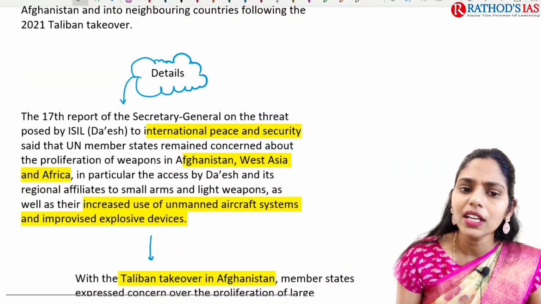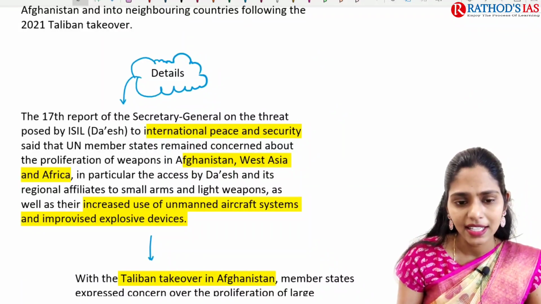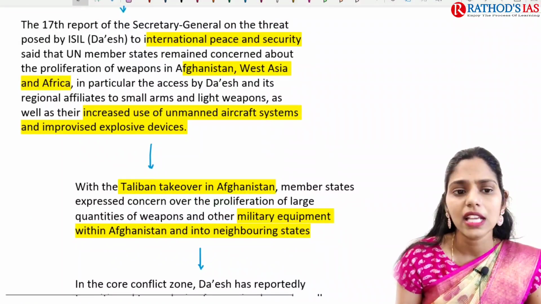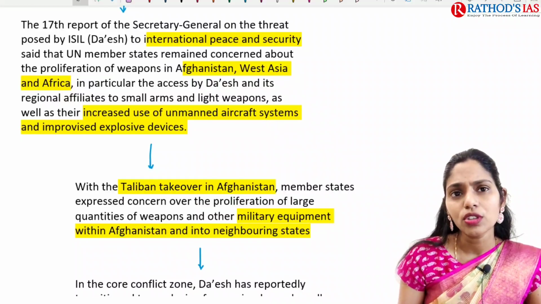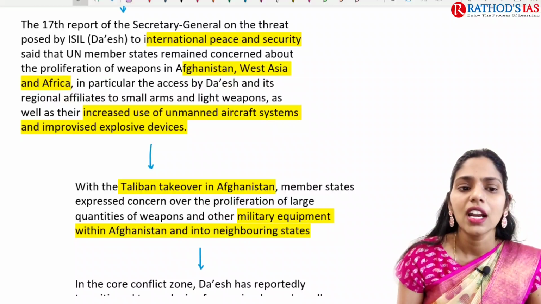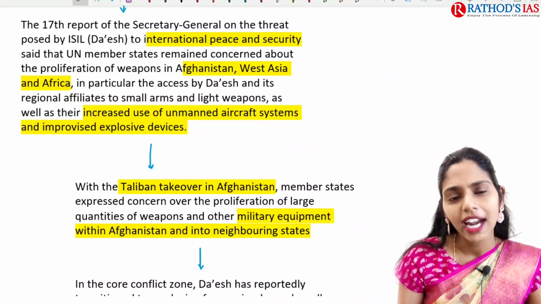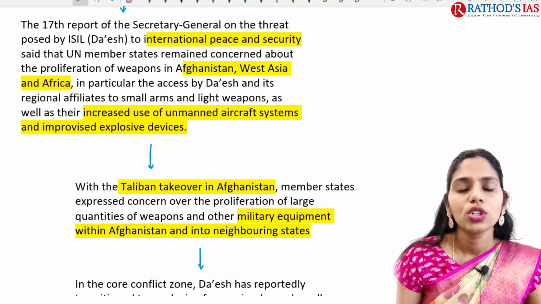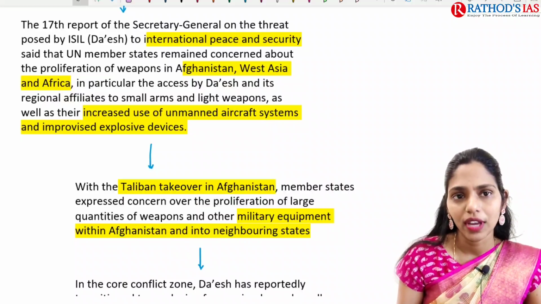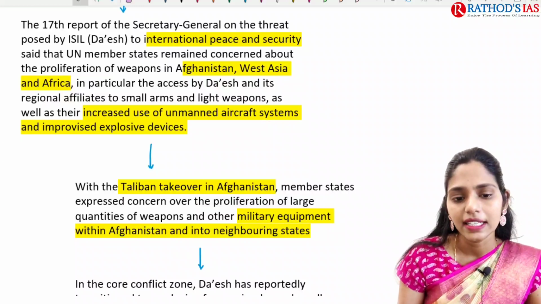In the 17th report of the Secretary General on the threat posed by ISIL to international peace and security, the United Nations states that the proliferation of weapons in Afghanistan, West Asia and Africa is one of the particular causes of concern. And even these terrorist organizations have increased access to unmanned aerial vehicles, that is drones, and they also started using improvised explosive devices, that is IEDs.